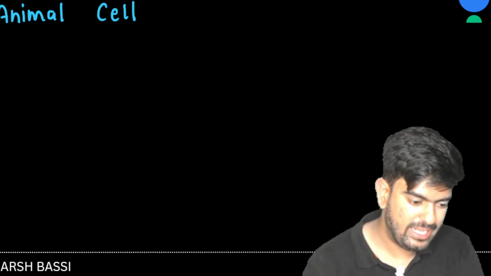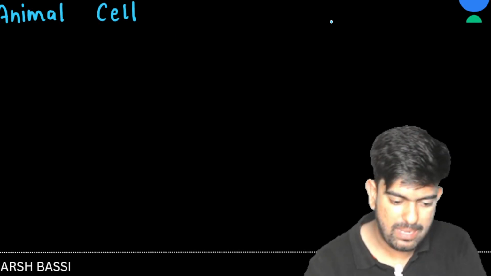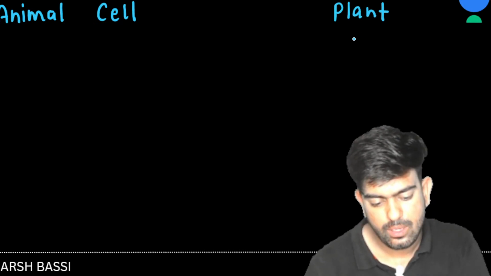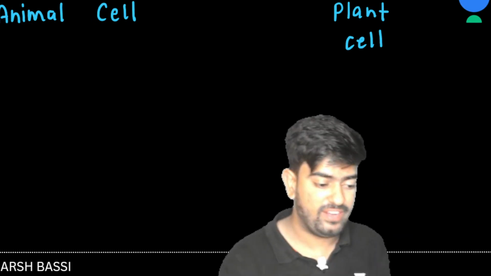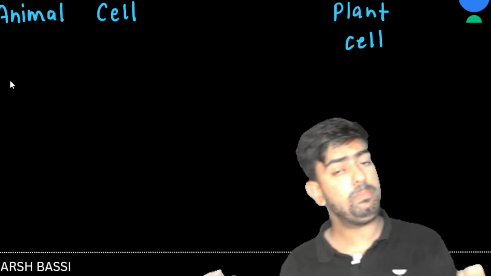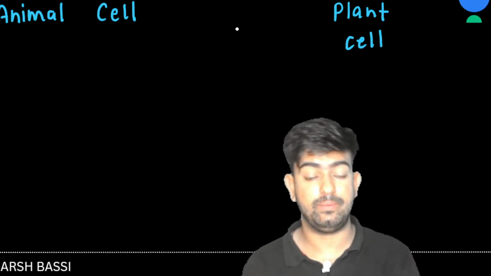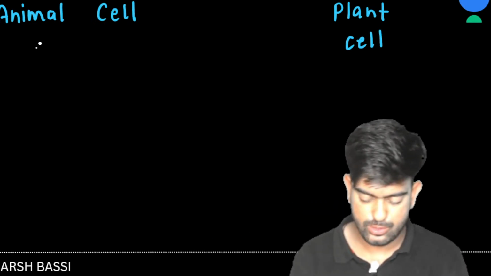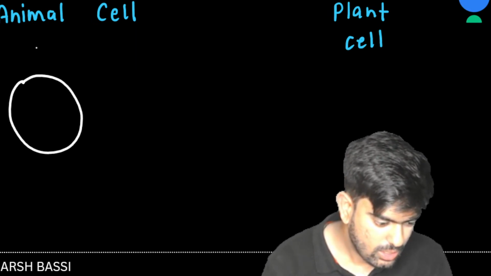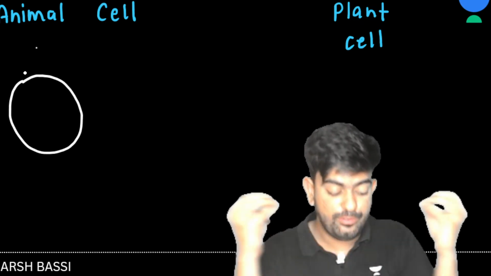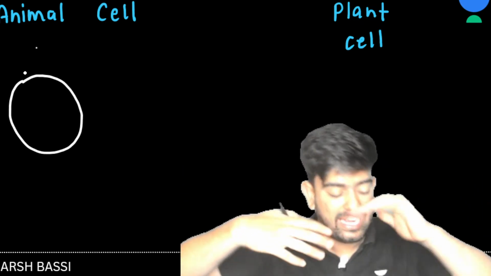Now, there are two things we need to discuss: cytokinesis in animal cell, and karyokinesis and cytokinesis in plant cell. Sir, here we have a doubt, because in animal cells we have a flexible cell membrane, but in plant cells we have a rigid cell wall. So how is the division going to happen? In the animal cell, the formation is from outside to inside.